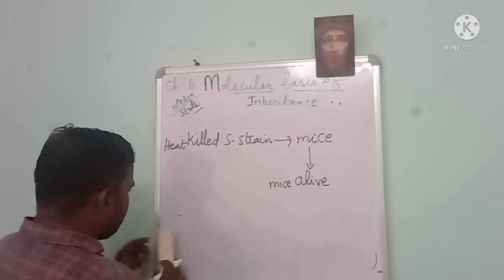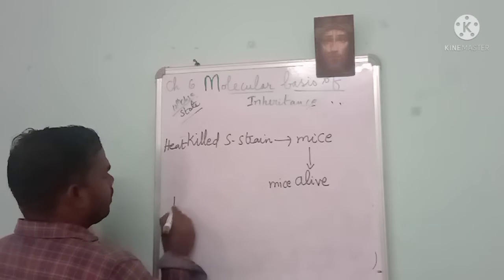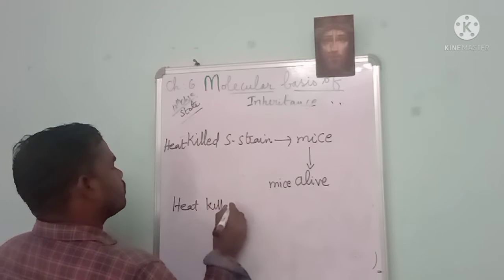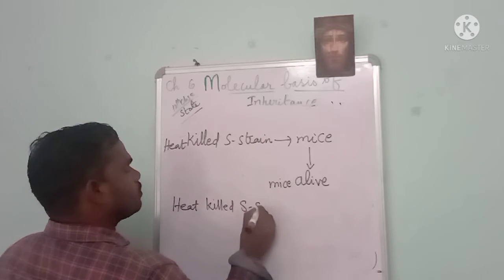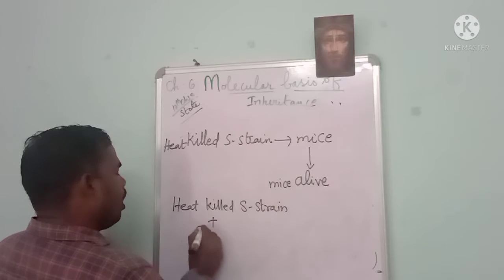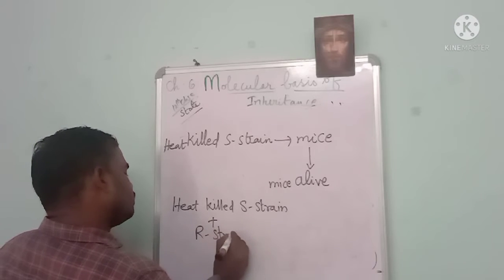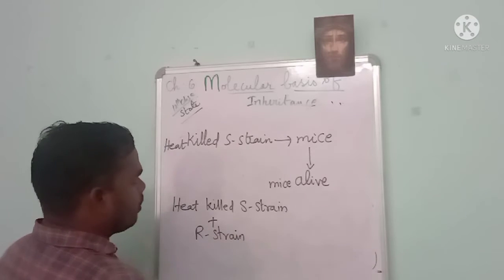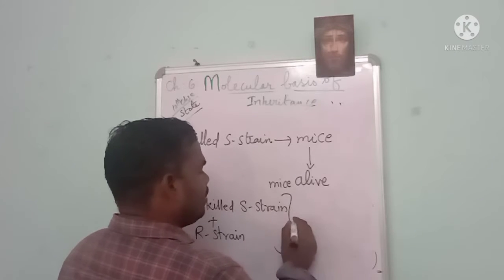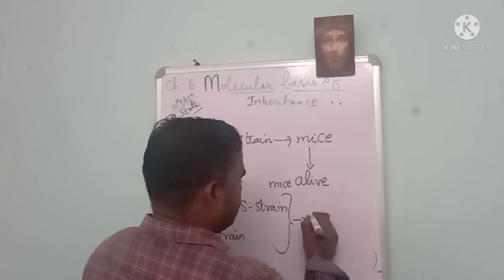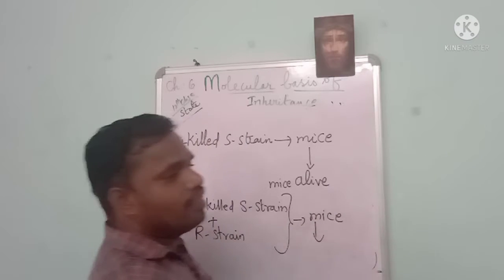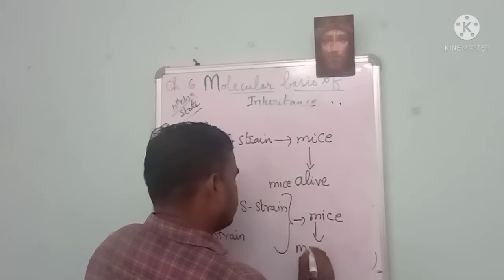Okay, then you want to combine again. The heat killed S strain plus R strain. So this mixture is injected into the mice. To our sadness, the mice is dead.